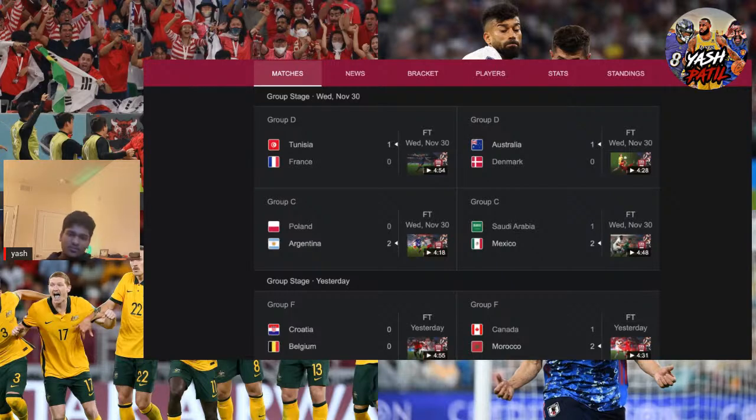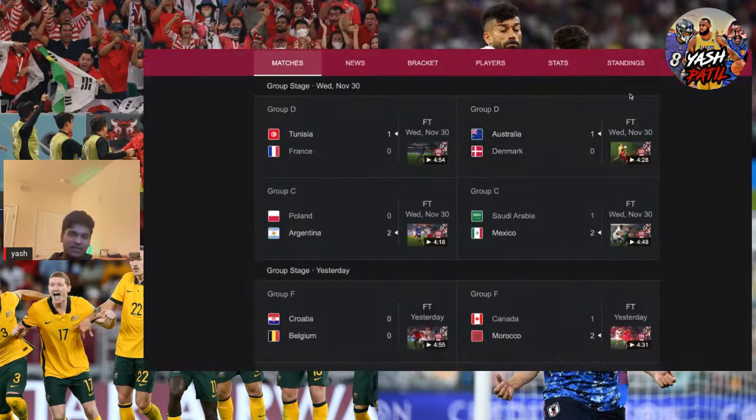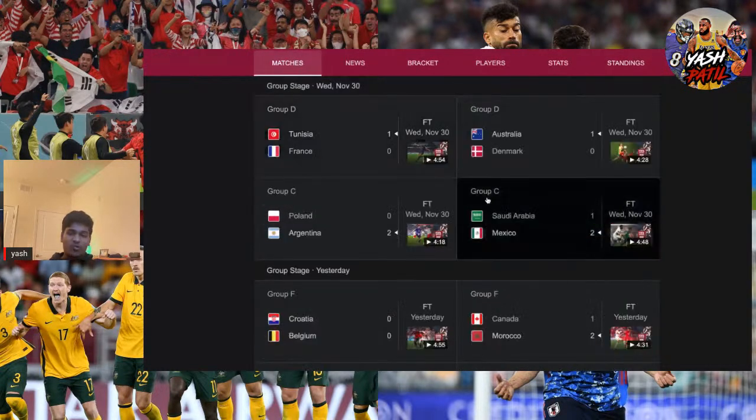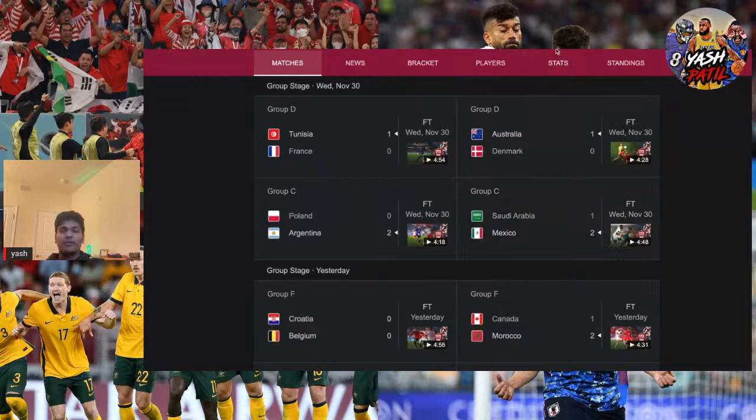And once Saudi Arabia scored, I think it was kind of certain that they wouldn't make it through. Saudi Arabia scored in the 90-somethingth minute, and Mexico kept on attacking because if they had still gotten a goal, they would have moved on, because they still had the same amount of points. As you guys can see here, they have the same amount of points as Poland right now. If they had scored another goal, despite Saudi Arabia scoring, Mexico would have moved on. They would have had a better goal difference than Poland.